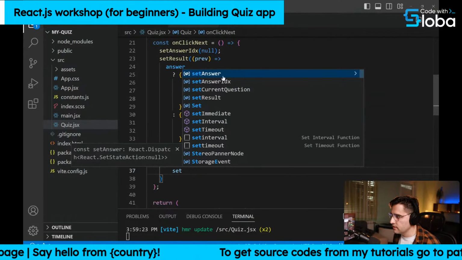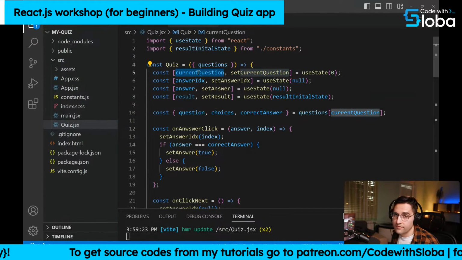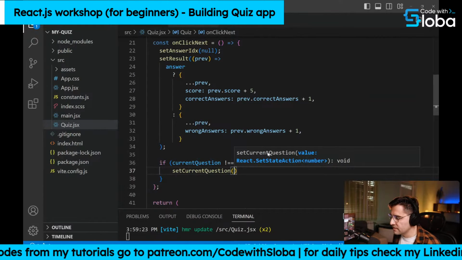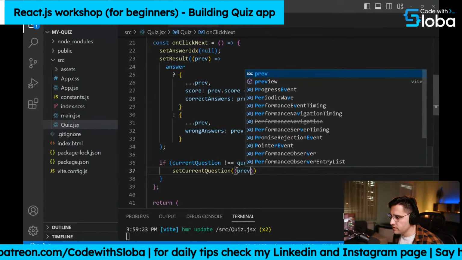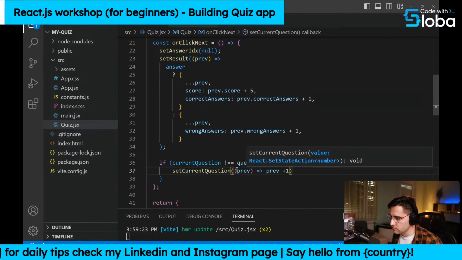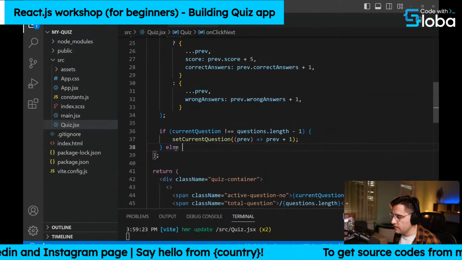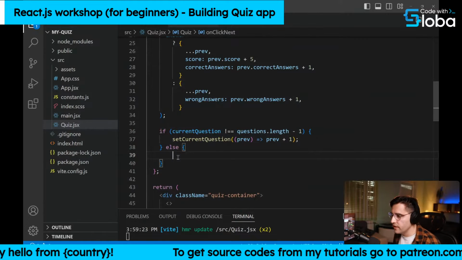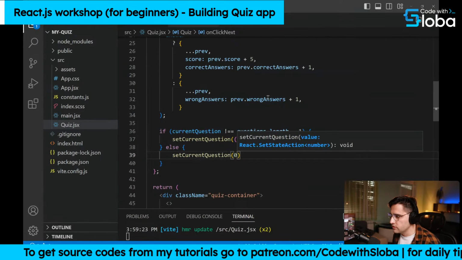So let's set the current question. We are using this setCurrentQuestion function to update the current question variable. So set the current question to be current question + 1. Or we can even use the previous value and just set the previous value + 1. We can do that as well, like so. Otherwise, if it's not, we want to set the current question to 0. So if you reach the end, we want to reset. So set the current question to 0, like so.